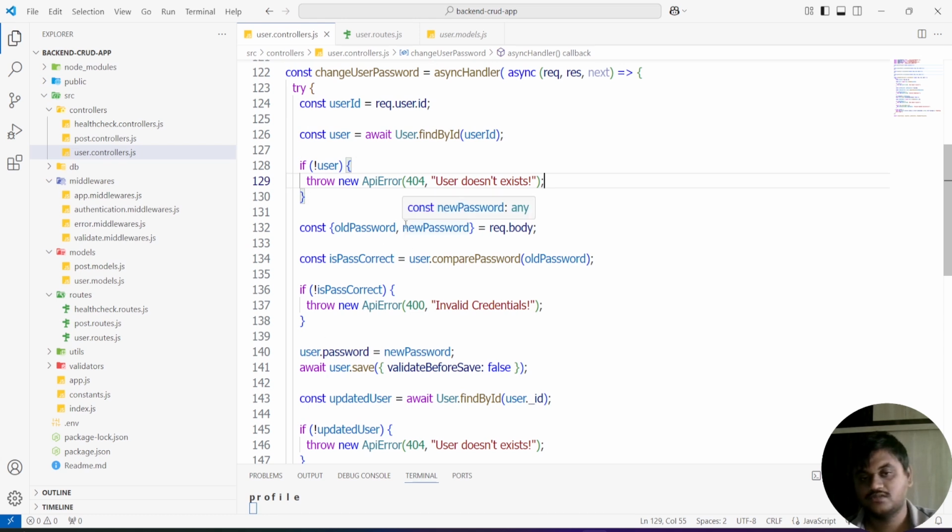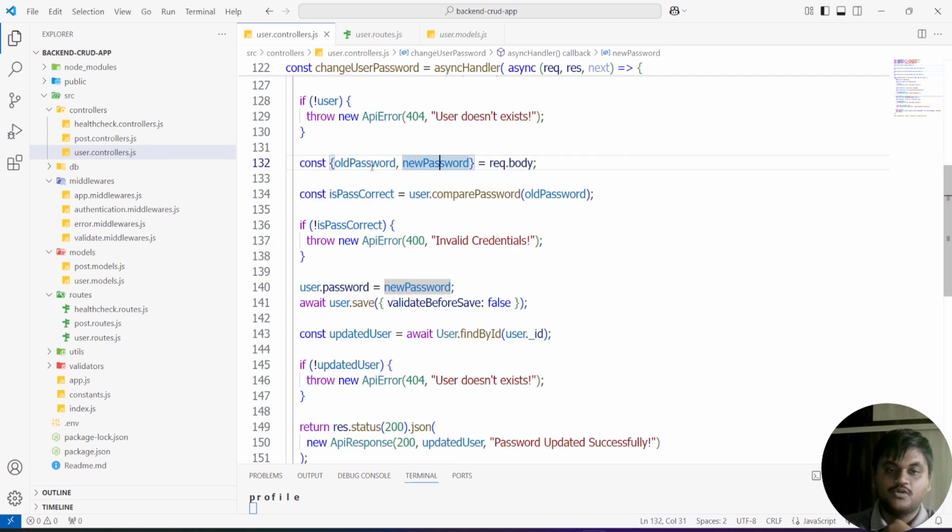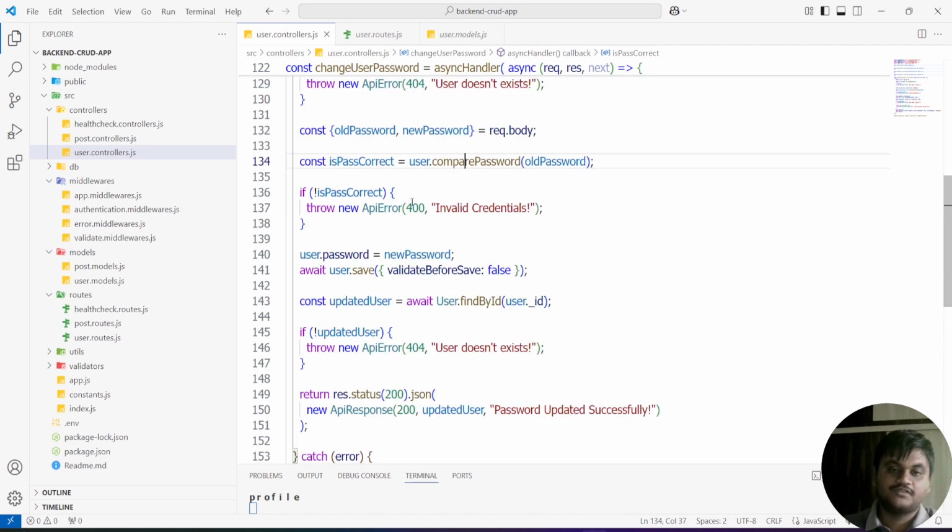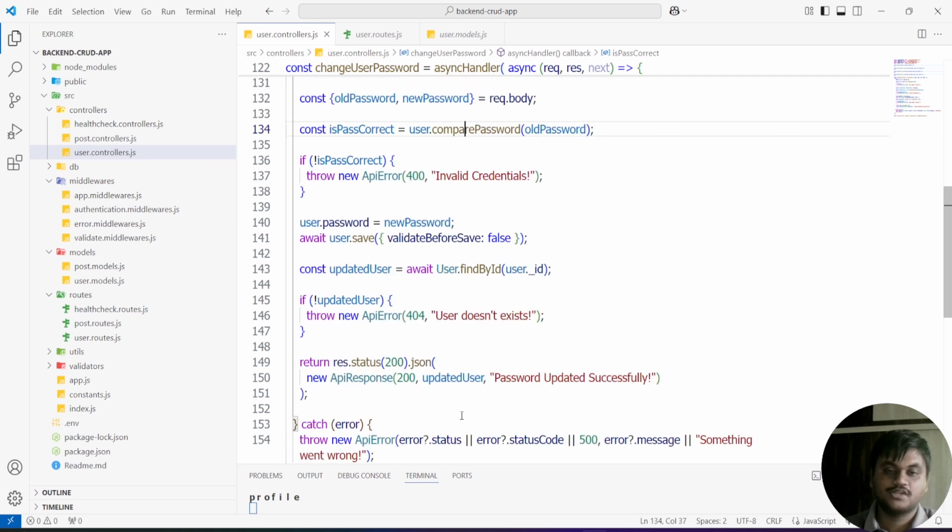Changing the user password with the old password and new password: I compare my old password with the database password using comparePassword. Suppose the password is correct, I proceed with the logic part.